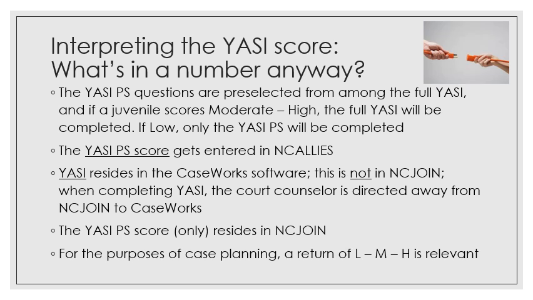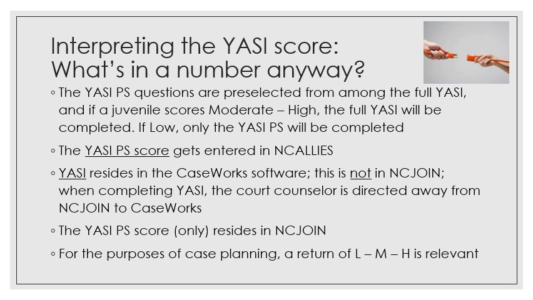It's important to remember that when completing the YASI assessment, the juvenile court counselor is directed away from NC Join and over into the casework software. When you print the YASI outputs from the casework software, nowhere is there a numeric score in Caseworks. Those numeric values can only be found in NC Join. The YASI pre-screen score is only found in NC Join in a couple of different places, and we'll look at those in just a minute.